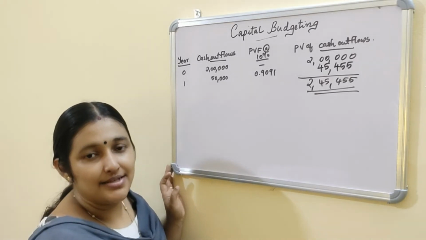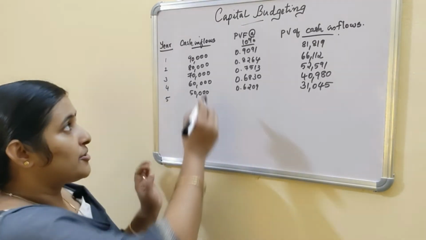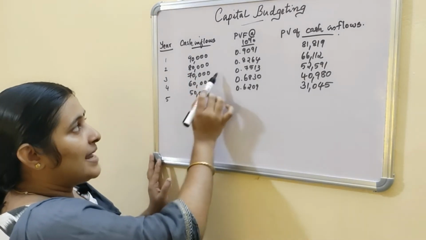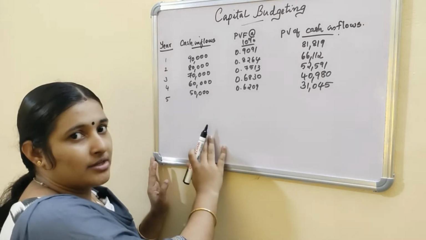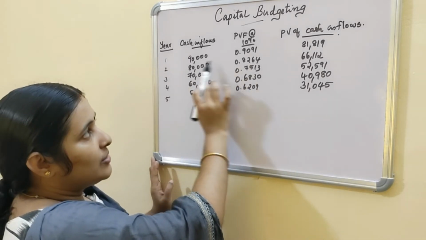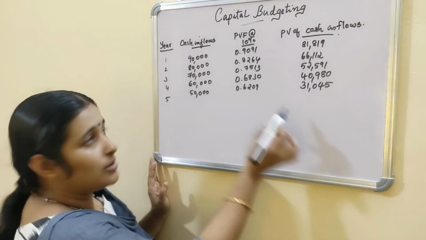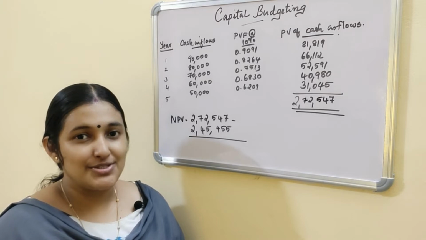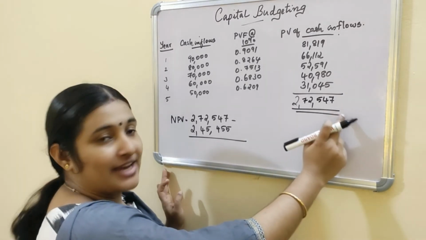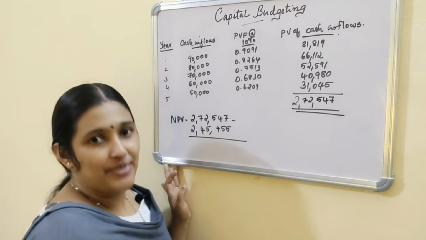Next, we have to consider the present value of cash inflows. The cash inflows of the project are 90,000, 80,000, 70,000, 60,000 and 50,000 for 5 years. These cash inflows are discounted at 10% and the present value of cash inflows for each year is calculated. So the total present value of cash inflows is 2,72,547. Now, we have to calculate net present value.